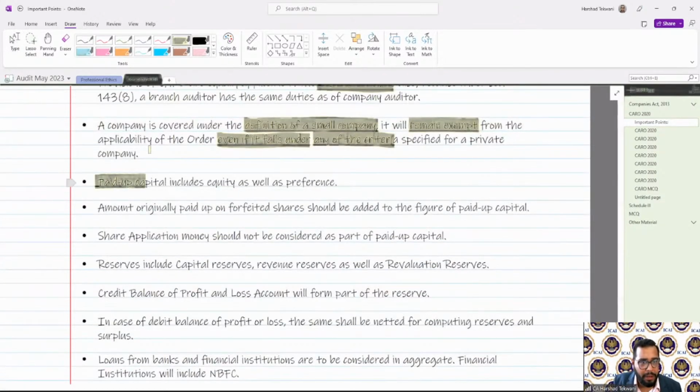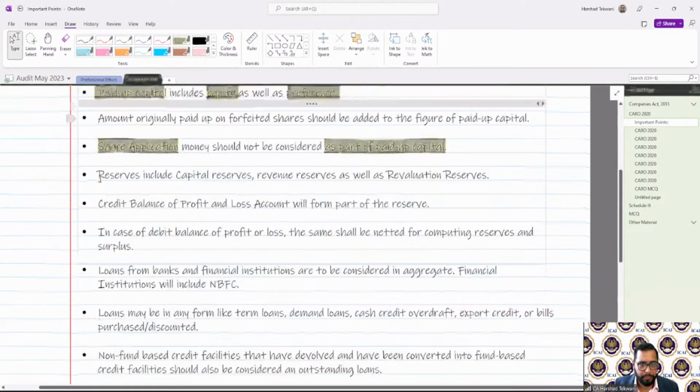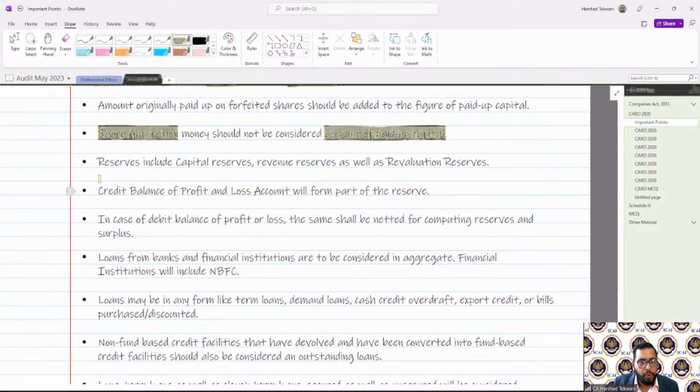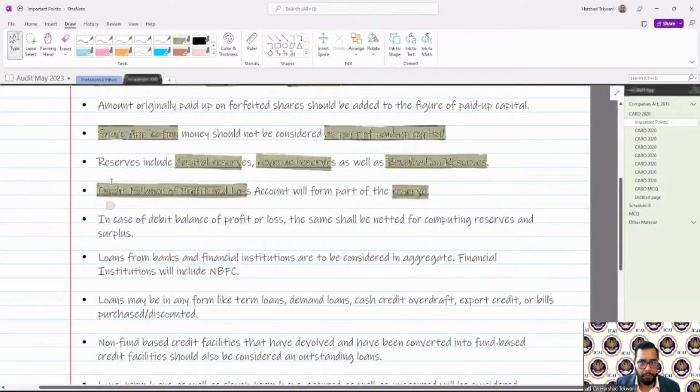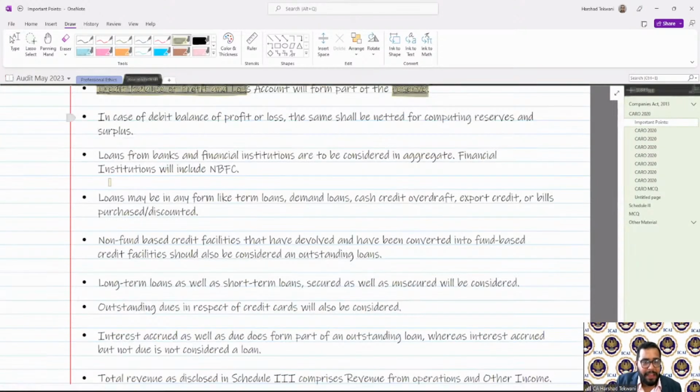Important point: paid up share capital includes equity as well as preference, both. Share application money is not required to be counted as part of paid up share capital. Reserves will include capital reserve, revenue reserve, as well as revaluation reserves. Credit balance of the P&L account will form part of reserves. A debit balance, if any, in the P&L account will be netted off from the reserves when computing.